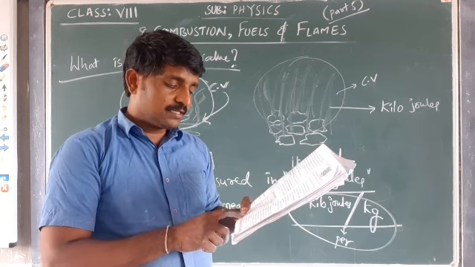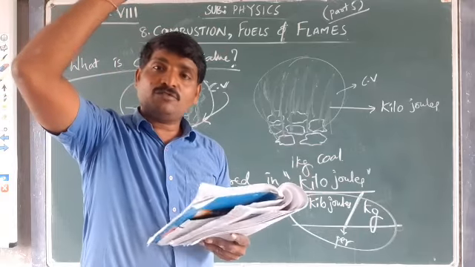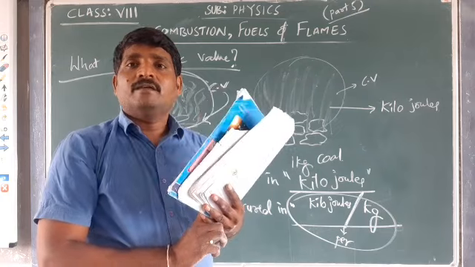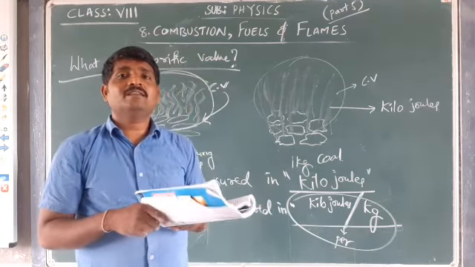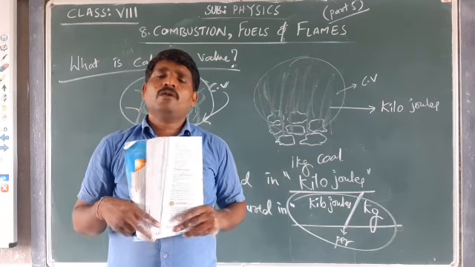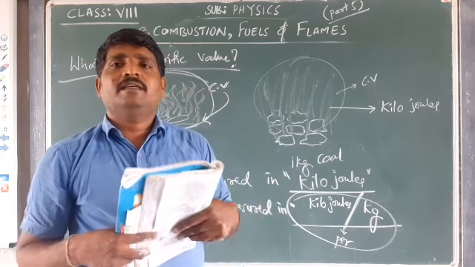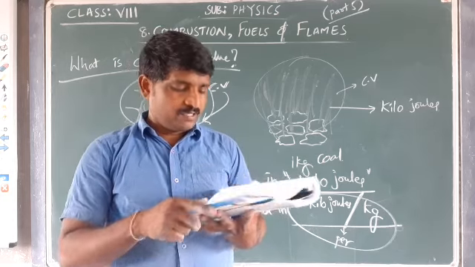Hydrogen has a calorific value of 1,50,000 kilojoules per kg. That's why hydrogen bombs are very dangerous, because when hydrogen is burned, a large amount of heat energy is produced.